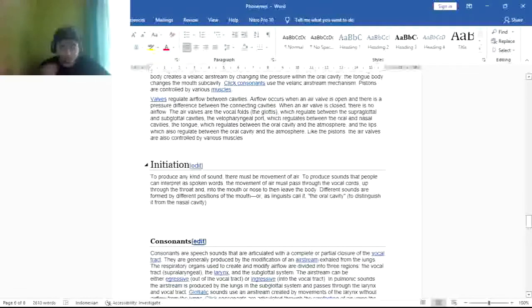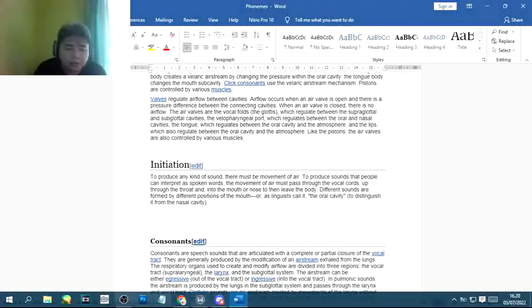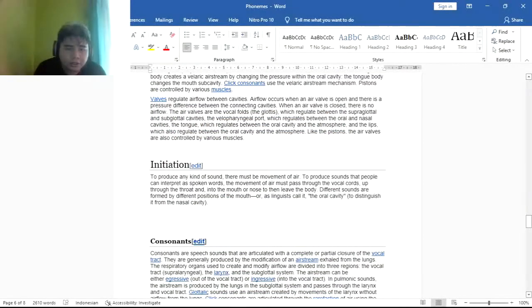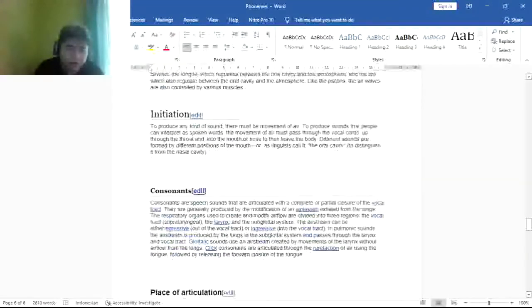The next is initiation. Initiation to produce any kind of sound. There must be a movement of air to produce sound that people can interpret as spoken words. The movement of air must pass through the vocal cords, up through the throat and into the mouth or nose, then leave the body. Different sounds are formed by different positions of the mouth, or as linguists call it, the oral cavity, to distinguish it from the nasal cavity.